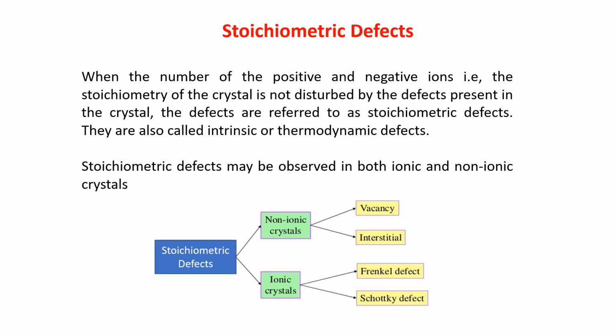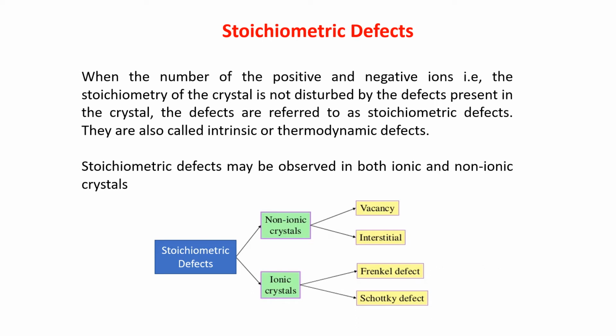Now, what is stoichiometric defect? When the number of the positive and negative ions, that is the stoichiometry of the crystal, is not disturbed because of the defect.